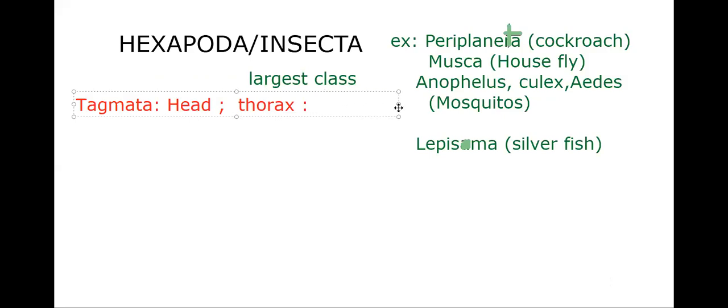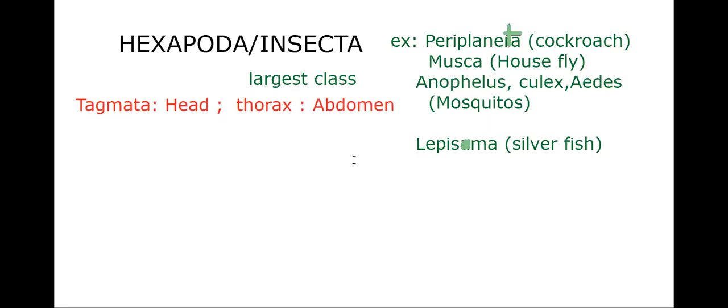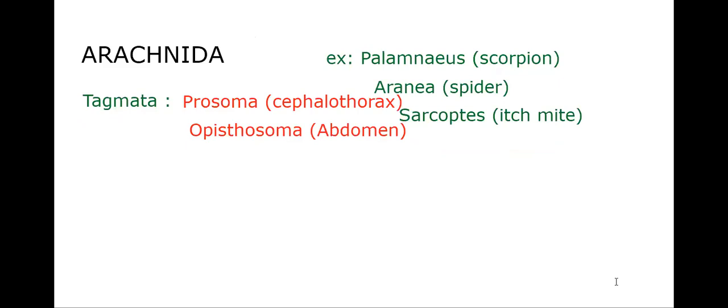But if I ask you, what is your tagmata? You may say head, neck, thorax and abdomen, that is your tagmata, human tagmata. But we should not use that kind of word for humans. In phylum Arthropoda, we have completed one item, that is tagmata. So let me show you the tagmata once from the beginning.